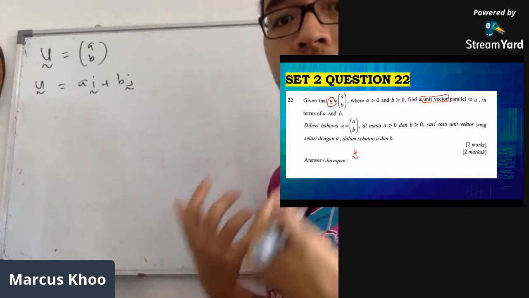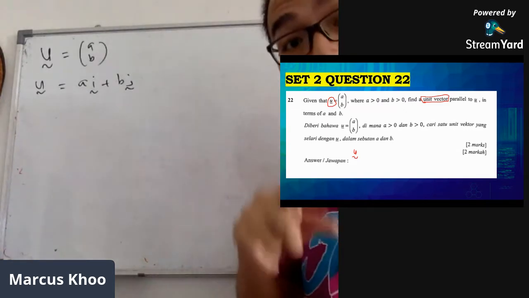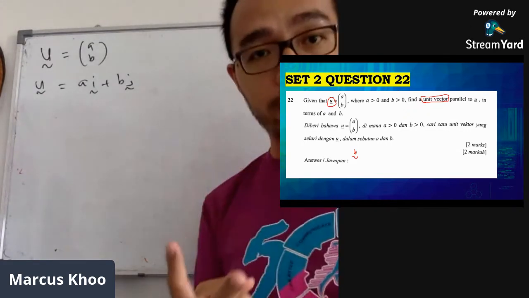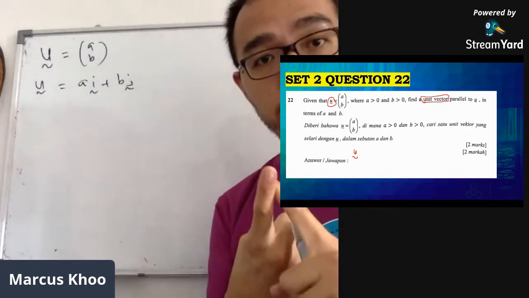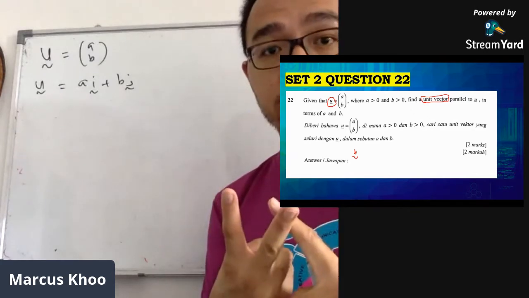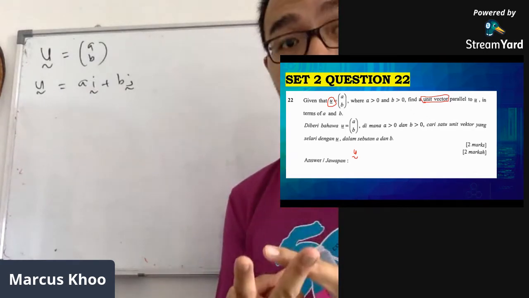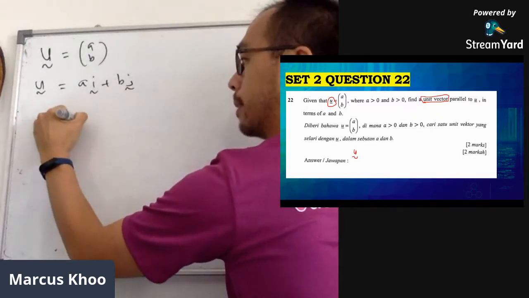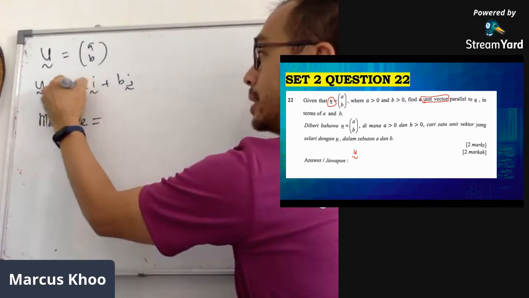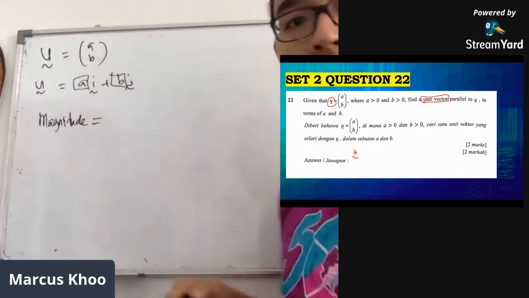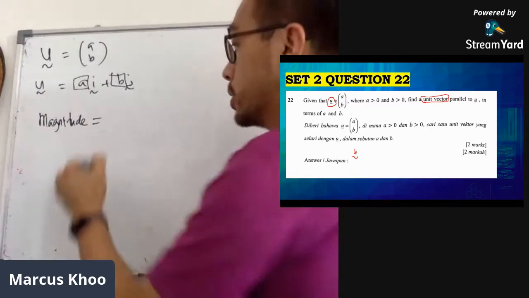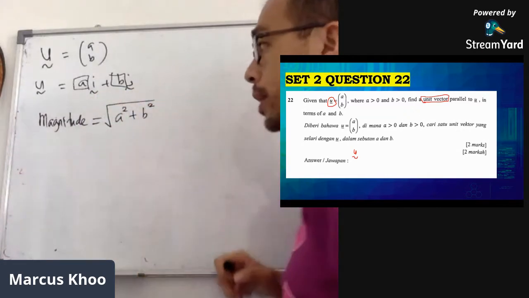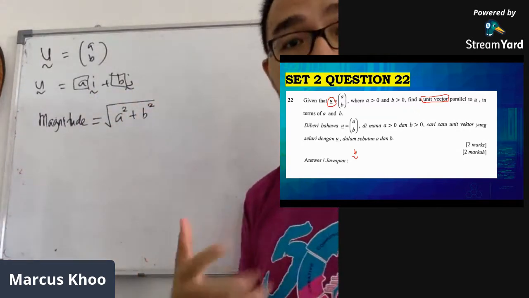So the question is find the unit vector. Remember, for a unit vector there are always two steps. The first step is find the magnitude, and then the second one is divide the original with the magnitude. So the magnitude, take this number and this number, then we do like Pythagoras theorem. So it is A squared plus B squared, then square root.